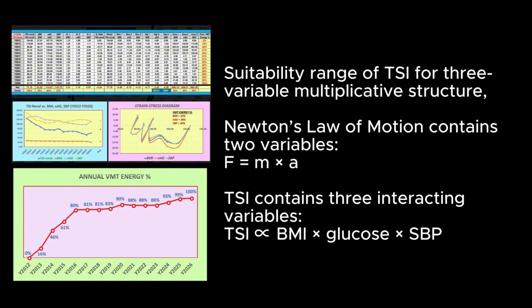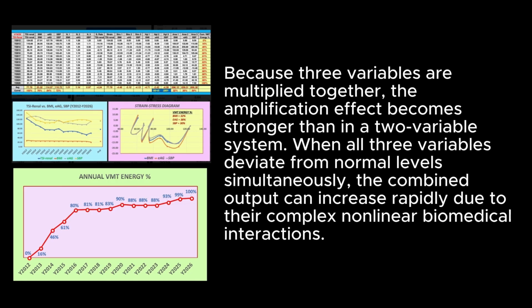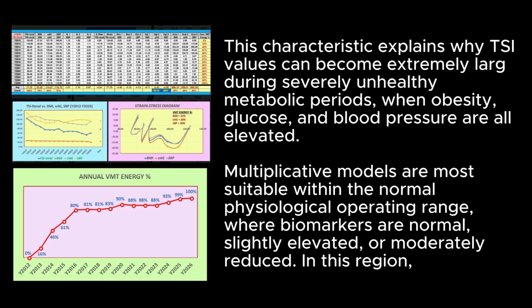Suitability range of TSI for three-variable multiplicative structure. Newton's law of motion, F equals m times a, contains three interacting variables. TSI varies as BMI times glucose times SBP. Because three variables are multiplied together, the amplification effect becomes stronger than in a two-variable system when all three variables deviate from normal levels simultaneously. The combined output can increase rapidly due to their complex nonlinear biomedical interactions. This characteristic explains why TSI values can become extremely large during severely unhealthy metabolic periods, when obesity, glucose, and blood pressure are all elevated.